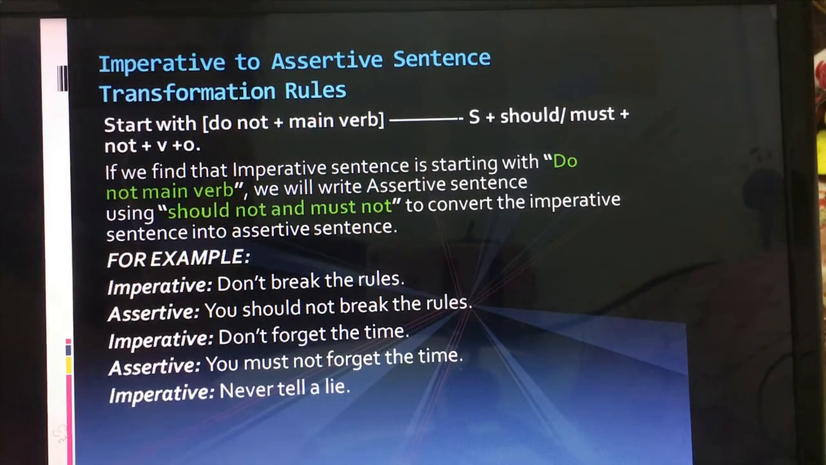Never tell a lie. So it becomes like this way: you must not tell a lie. So never tell a lie becomes you must not tell a lie.